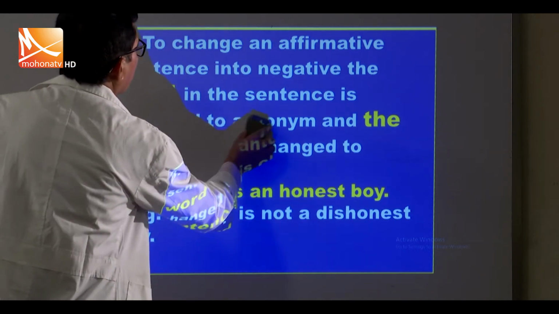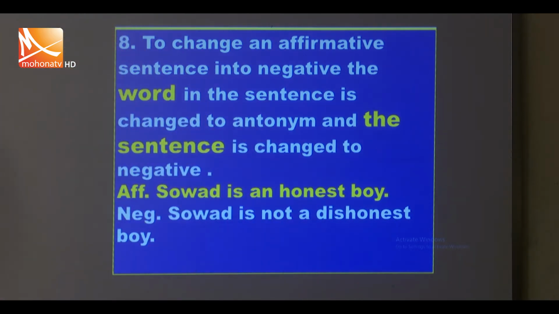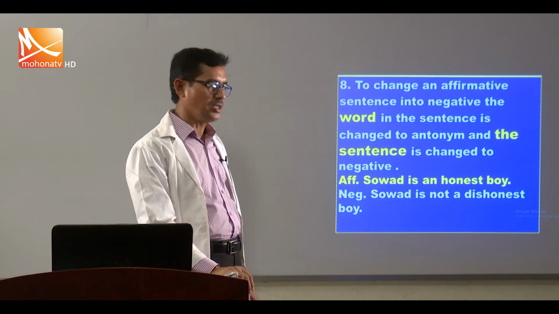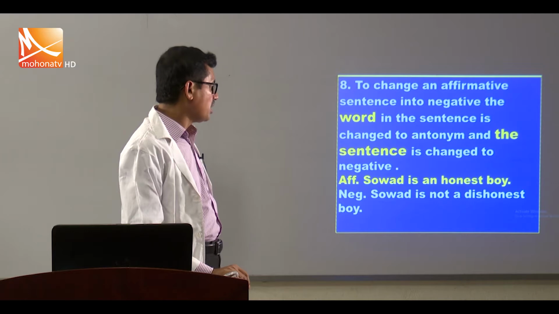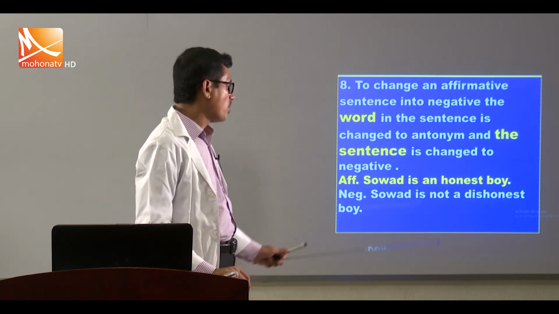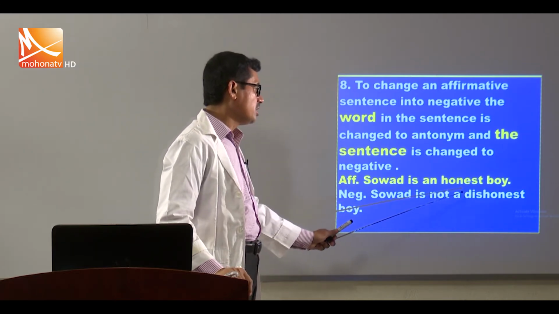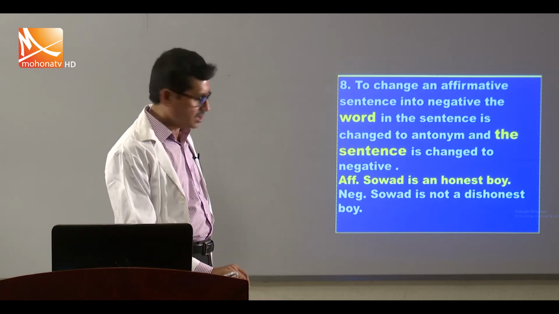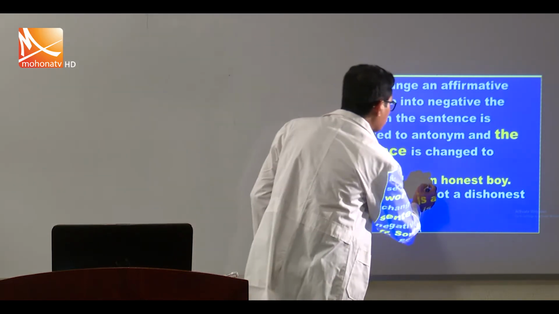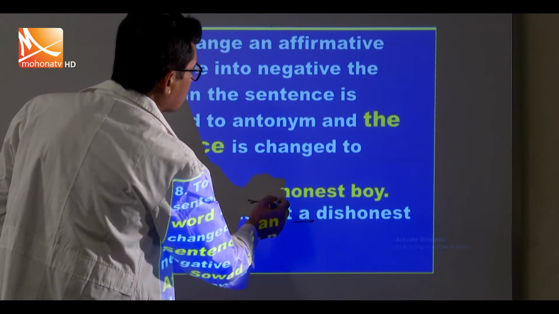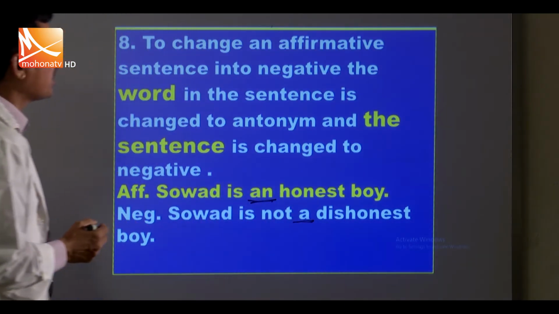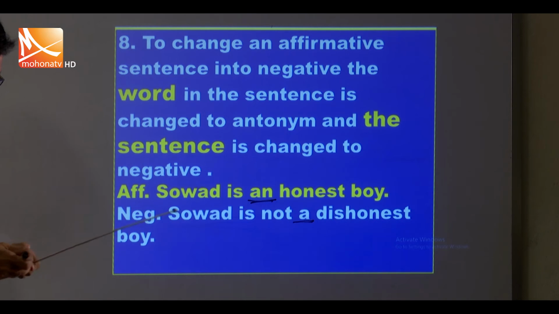To change an affirmative sentence into negative, the word in the sentence is changed to its antonym and the sentence is changed to negative. Example: Swad is an honest boy. Swad is not a dishonest boy. We use "not" and "dishonest". Dishonest is the antonym of honest. Look, "an honest", but "a dishonest". Honest takes "an"; dishonest takes "a".